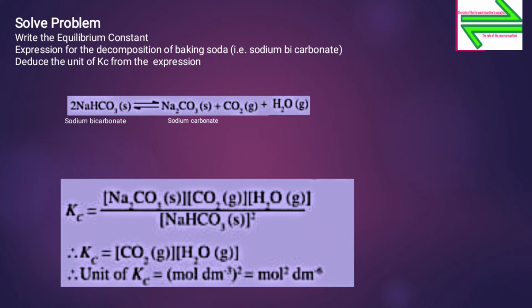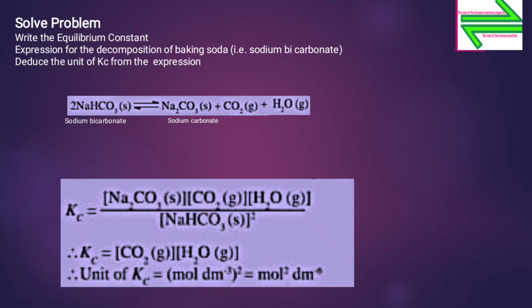So the equation is 2NaHCO3, that is baking soda or sodium bicarbonate. This reversibly gives Na2CO3, that is solid sodium carbonate, plus carbon dioxide gas plus H2O.